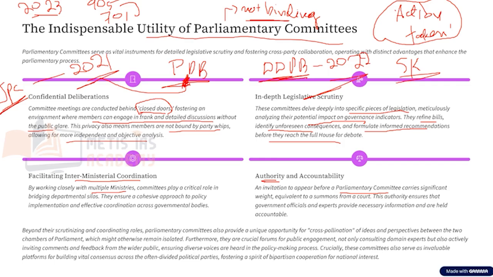Now, this is equivalent to a summons from a court. That is, if there is a notice or summons from the court saying that we have to be physically present, don't we abide by it? Yes, we abide by it. If we don't abide by it, it leads to contempt of the court.